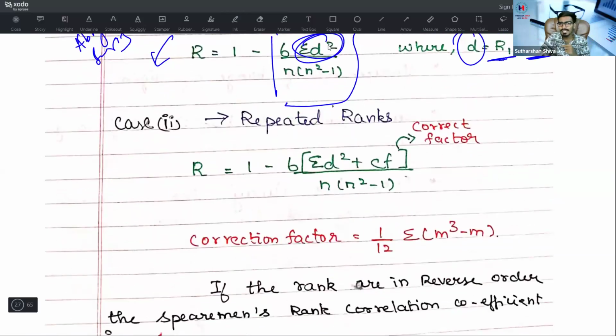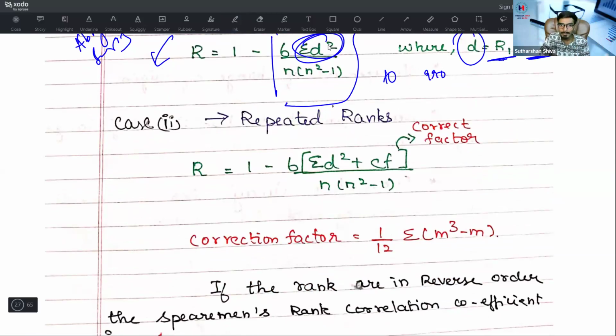Okay. Remember like this, whenever 10 ranks are given, whenever 10 kinds of participants are given, n is given, it should be 990 only. 10 square is 100. 100 minus 1 is 99. 99 into 10 is 990. Remember like this, it will be helpful for you to find out the denominator quickly.